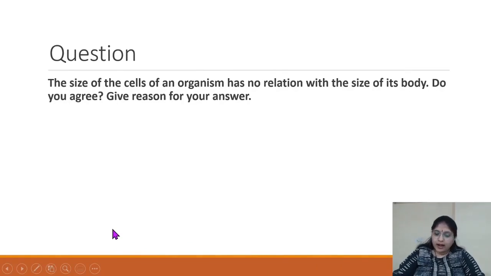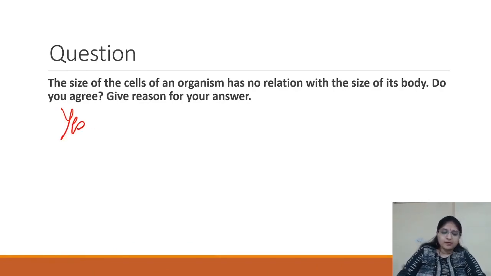The size of a cell of an organism has no relation with the size of its body. Do you agree? Yes, the answer to this is yes. And why do we agree? Because the size of the organism has no significance in the size of its cell, because the size of the cell depends first on the function, what kind of function it is performing, and based on that the size of the cell varies, right? It is not dependent on the size of an organism.